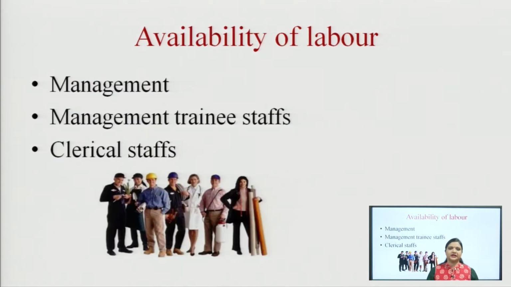The second one is availability of labor. Availability of labor includes management trainees, staff, and clerical staff. Suppose you are going to set up a store in a particular trading area; you have to be very careful about the availability of manpower or human resources, whether skilled, semi-skilled or unskilled. You basically require a combination of these three kinds of manpower.